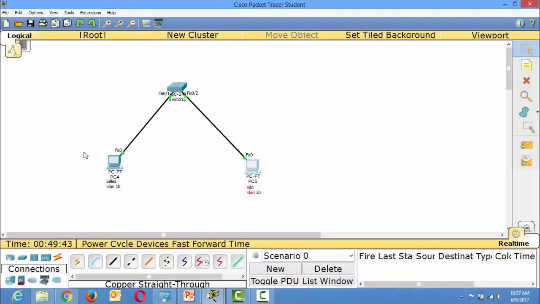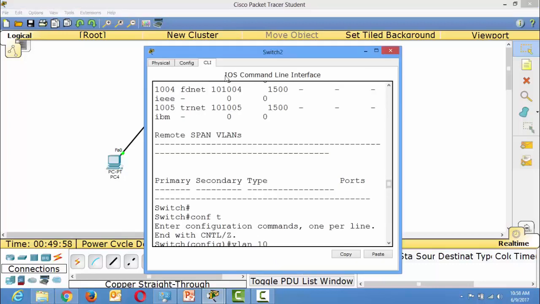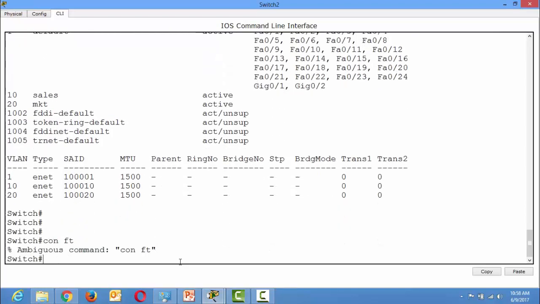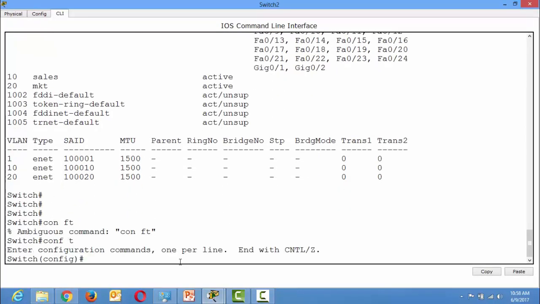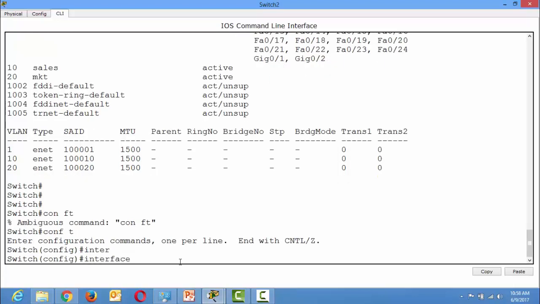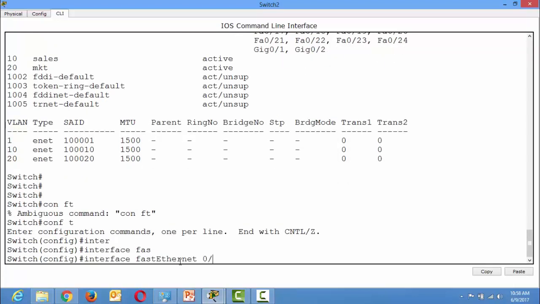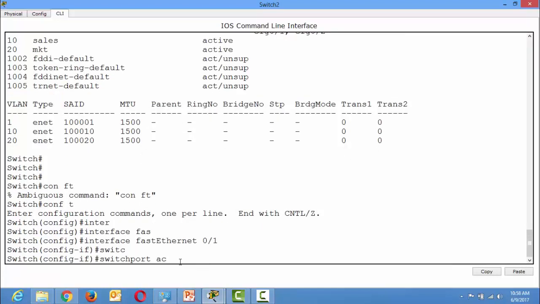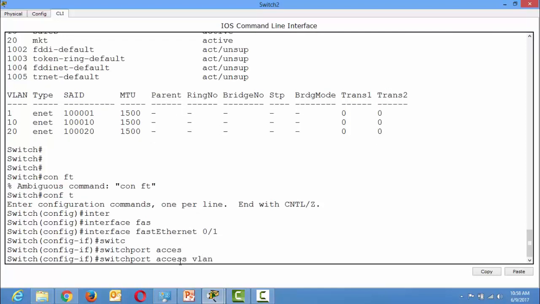The computer doesn't know anything about the VLAN concept. Everything is managed by the switch. So FastEthernet 0/1 I want to place in VLAN 10, and I want this particular port in VLAN 20. So go to interface FastEthernet 0/1. The switchport command is switchport access vlan 10.